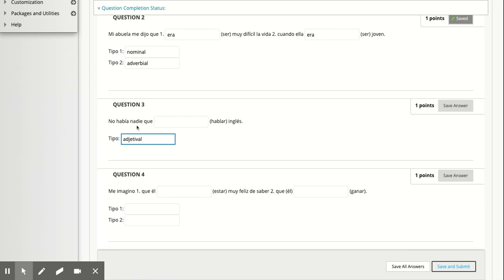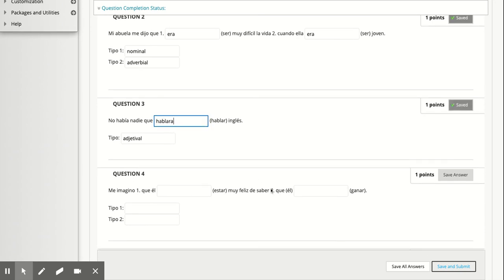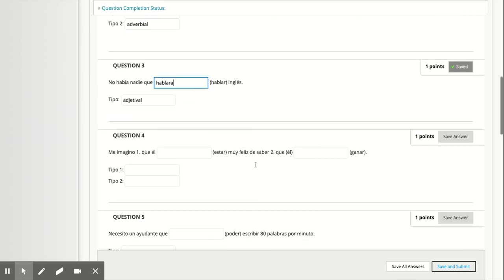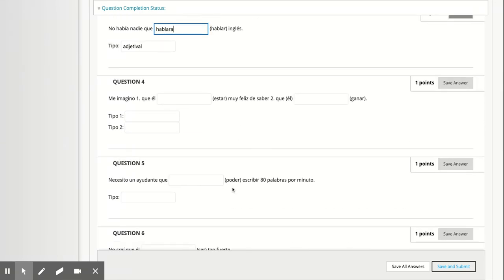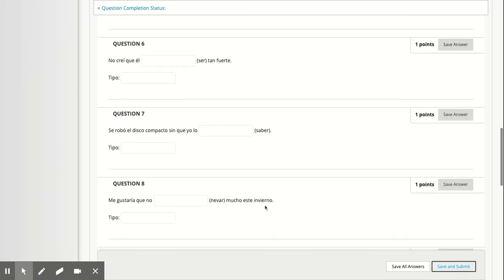And no one, it means it doesn't exist. So we're going to use a subjunctive. But this is past, so we're going to use past subjunctive. And you're going to get hablara. No había nadie que hablara inglés. All right. Let me see if I can find one with just an adverb.